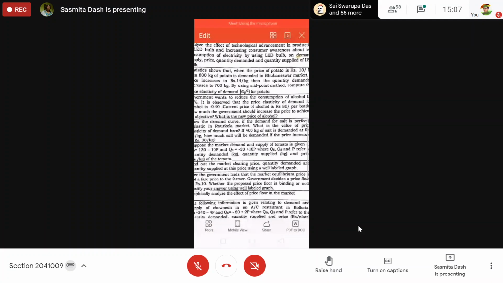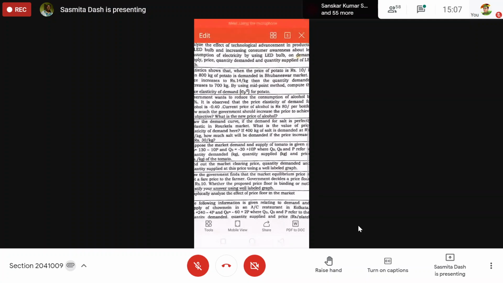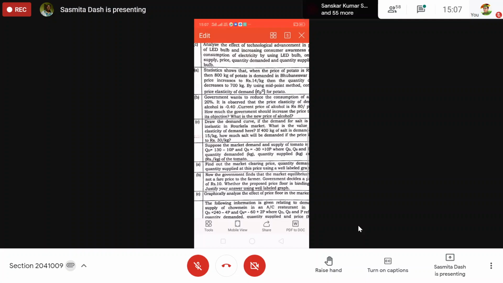If 400 kg of salt is demanded at rupees 15 per kg, how much salt will be demanded if the price of the salt increases to 30 rupees per kg?